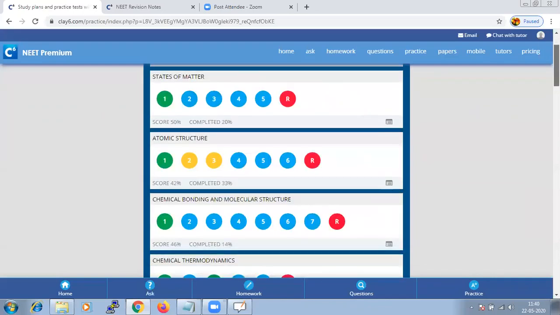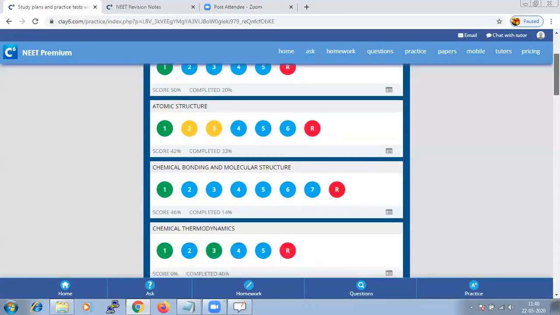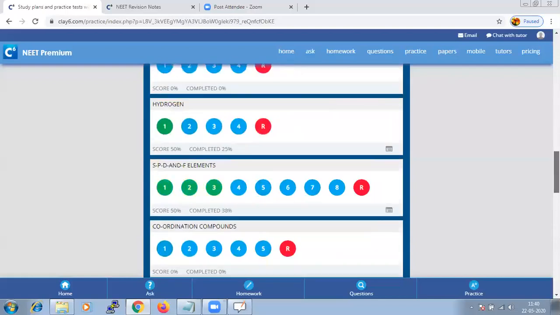Green indicates that the test is already taken, yellow means it is taken but not completed, and blue means it is yet to be taken. R is a random test which you get for additional practice. So let us take a test from the chapter hydrocarbons.